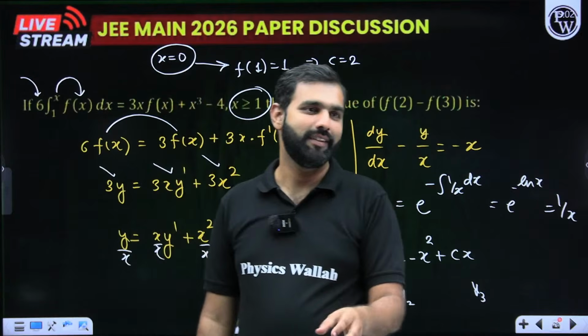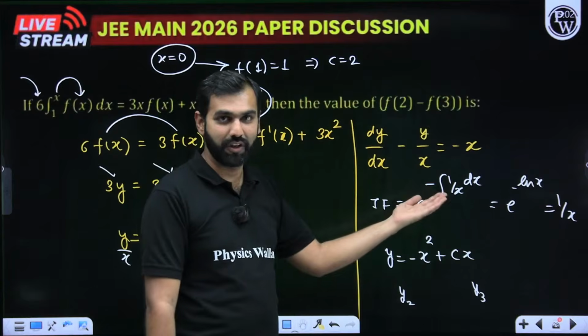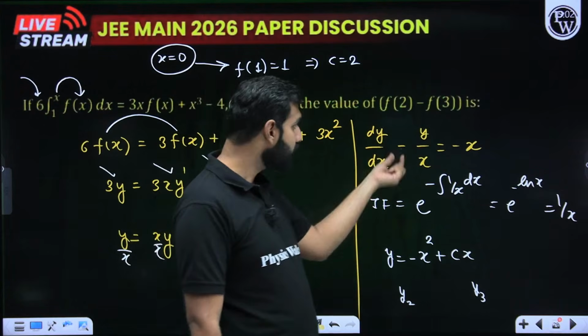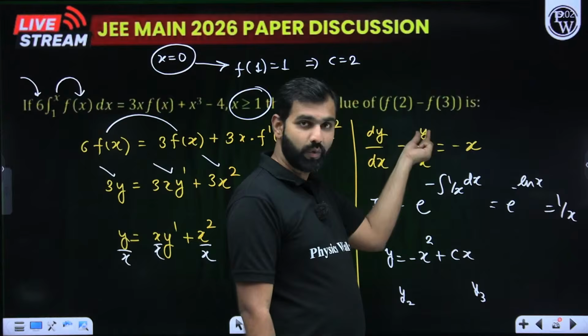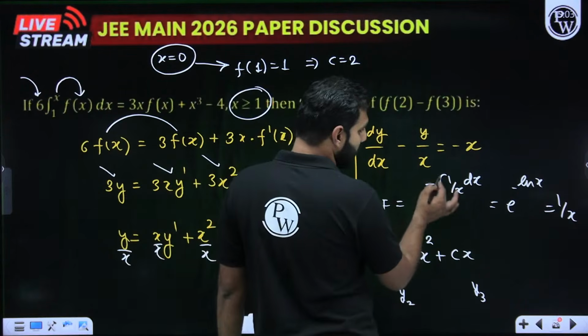Now, do you not think that this is something which you have been doing? This is a linear differential equation, dy by dx plus p of x into y is equal to q of x. I hope you remember that. So what is p of x? P of x is minus 1 upon x.